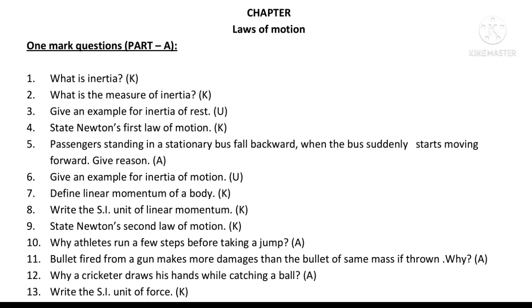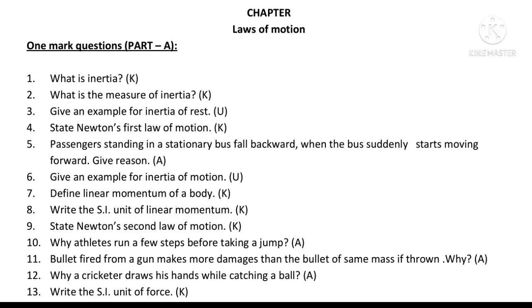Define linear momentum of a body. It is the product of mass and velocity of the body. Write the SI unit of linear momentum. Kg meter per second. State Newton's second law of motion. The time rate of change of linear momentum of a body is directly proportional to the net applied force on the body, and this change takes place in the direction of the applied force.